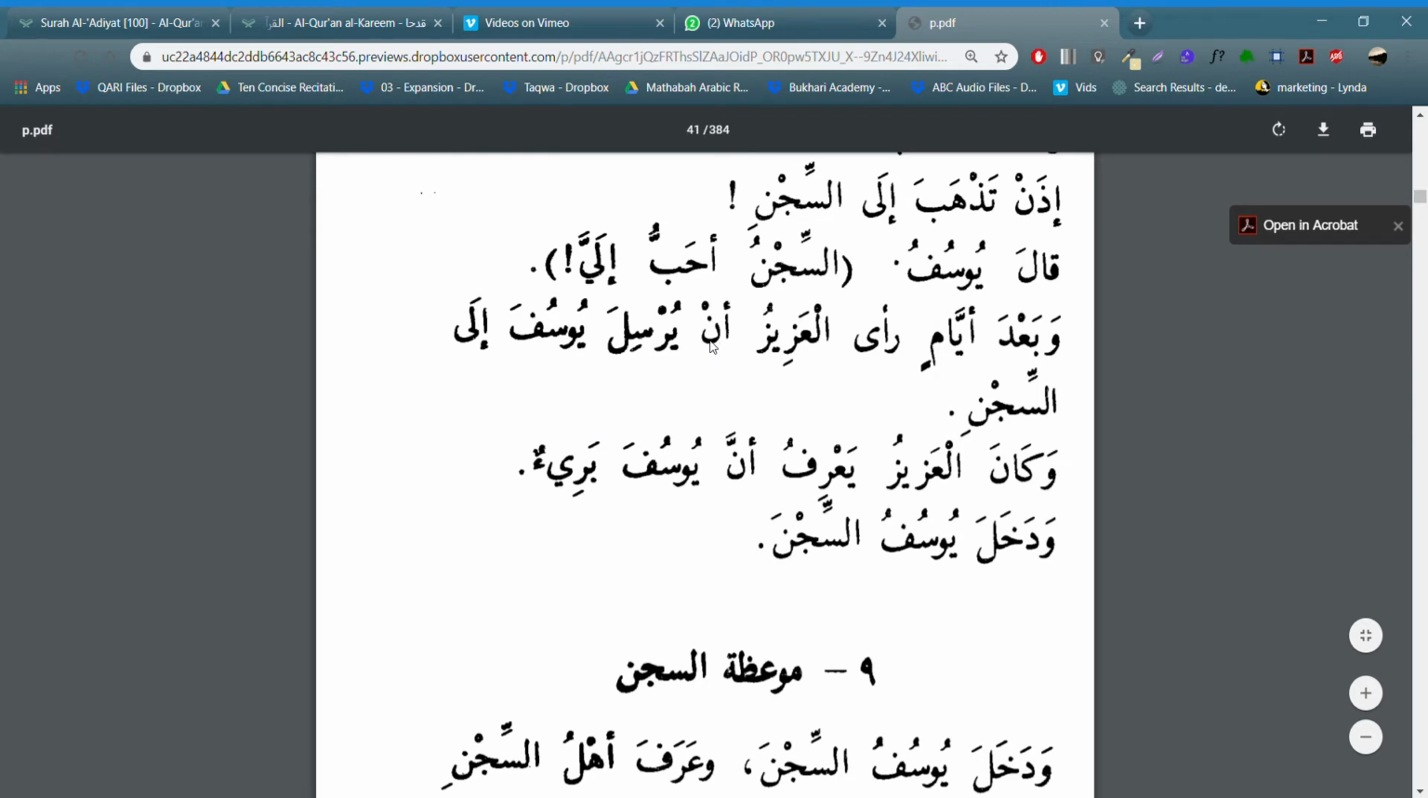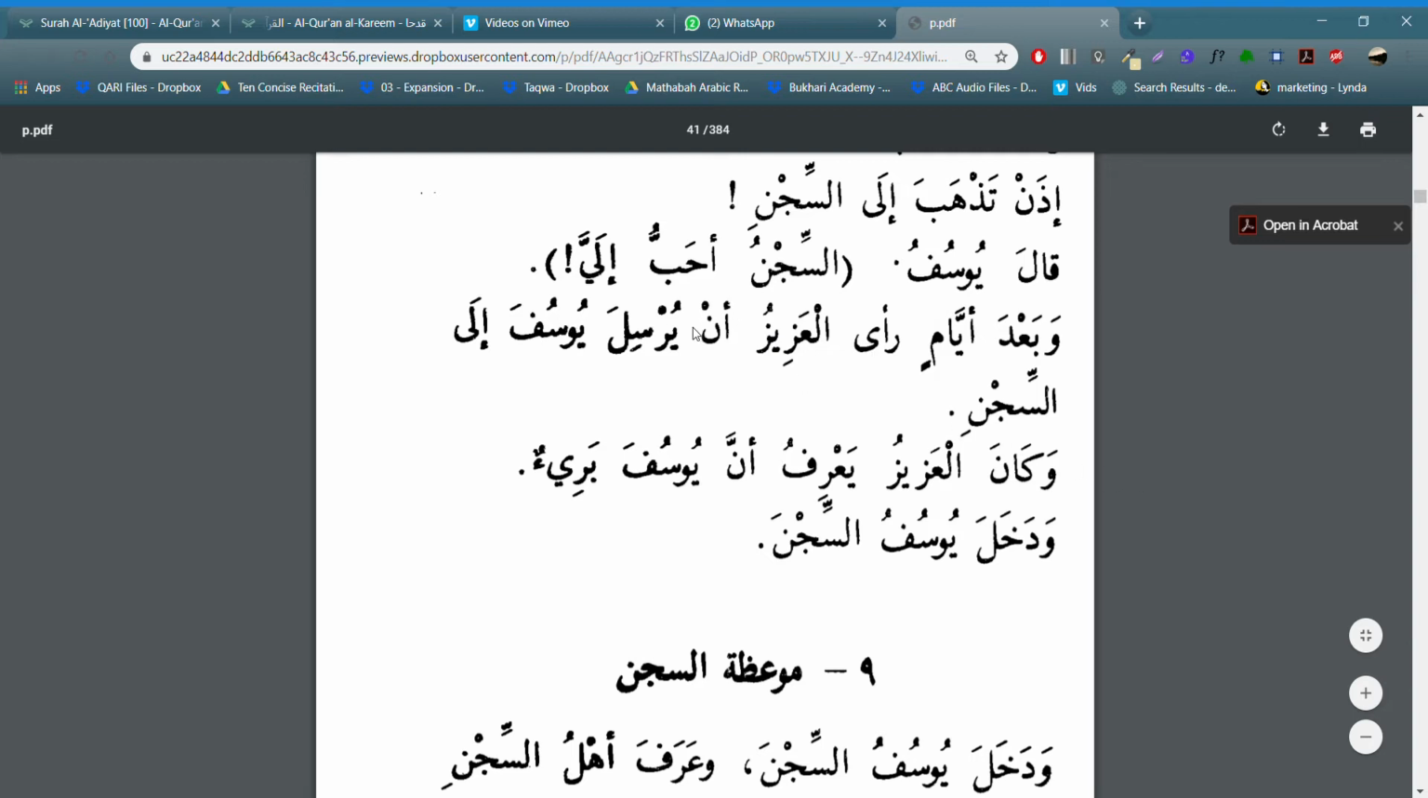So we have an yursila yusufa ila sijn. So yursila will be your fi'il, yusufa will be your maf'ul. We know that because of the fatha. Ila sijn is going to be jar majroor muta'alliq, back to ra'a. So this will be your fi'il, fa'il. All of this together is going to be strung together now to be your maf'ul, right? And it would be translated as, after many days the Aziz decided to send Yusuf to jail.